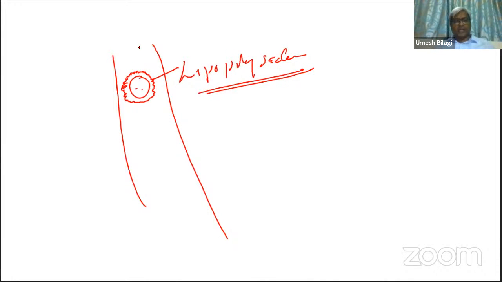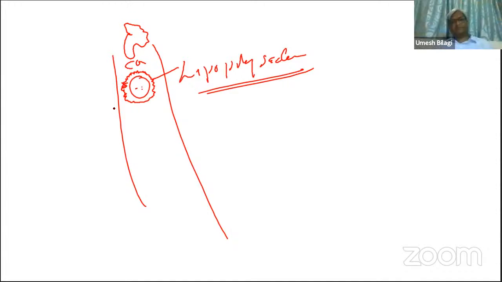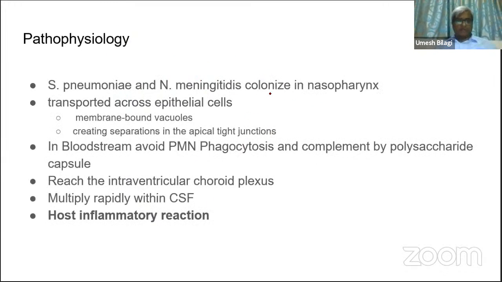Because of this, our complement cannot kill them. So this forms one of the major protections for the bacteria. Thus they survive in the blood.